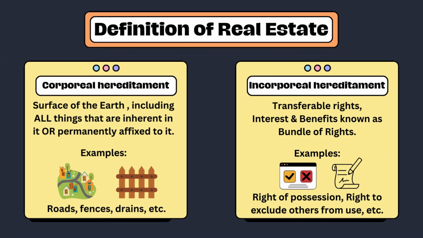There are two meanings to real estate. Firstly, corporeal hereditament refers to property comprising the surface of the earth, including all the things that are inherent in it or are permanently affixed to it. Examples are houses, roads, fences, and others. Next, incorporeal hereditament are the ownership of the real estate that includes transferable rights, interests, and benefits known as the bundle of rights. Right of possession and right to exclude others from your property are some examples.